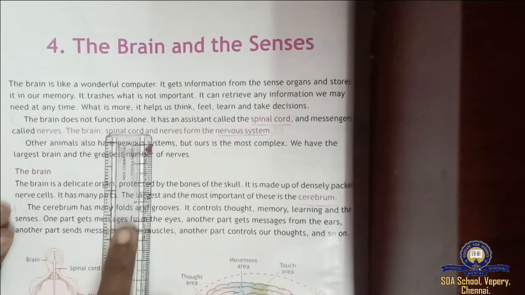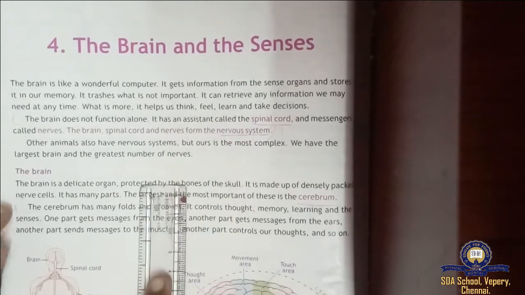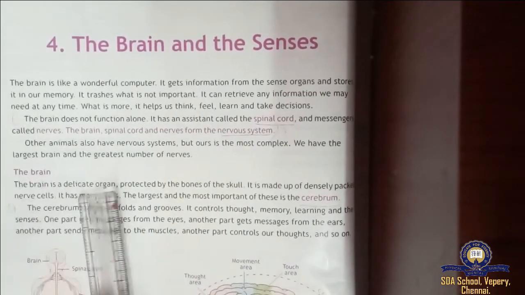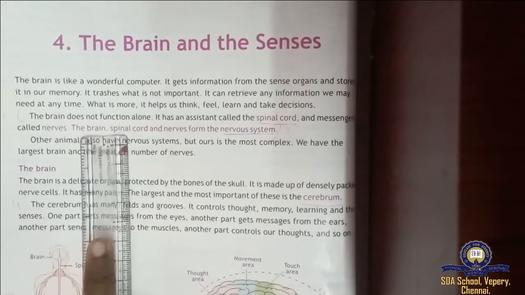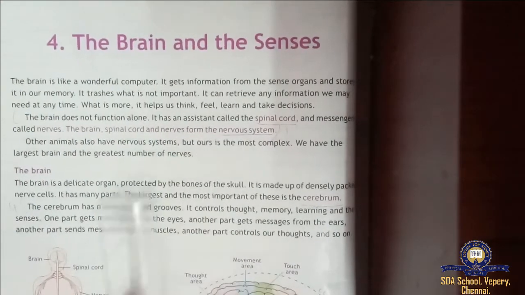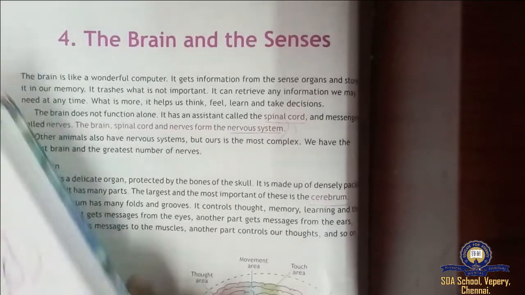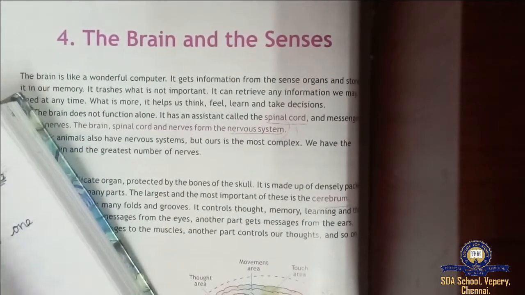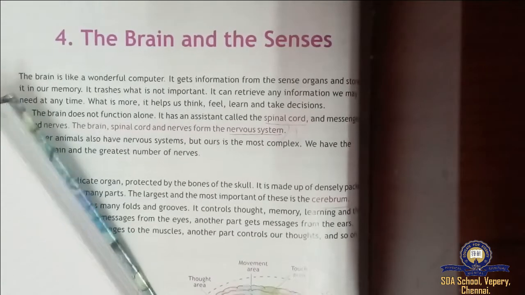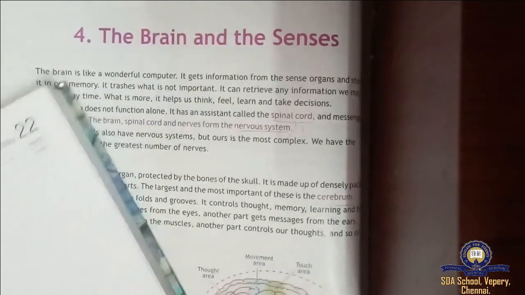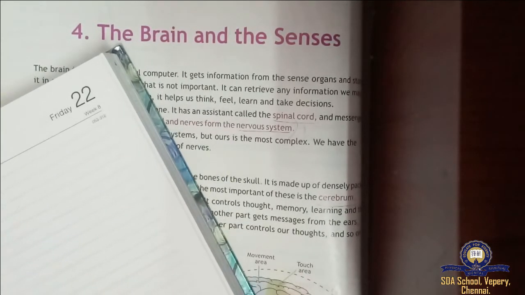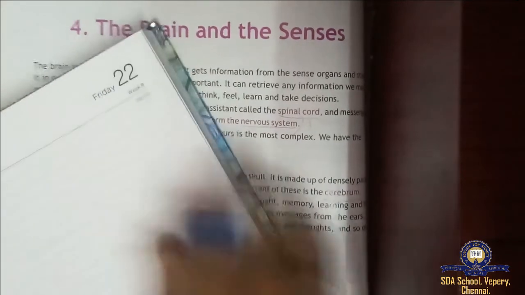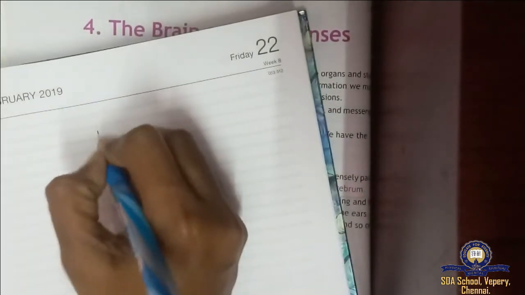The brain, spinal cord and the nerves form the nervous system. Like in the previous lesson we studied about the circulatory system, the heart and the blood vessels form the circulatory system. Same like that here, the brain, spinal cord and nerves form the nervous system. You may get questions in your examination like this, so you should be ready to answer. I will just write and show you how the nervous system is formed.